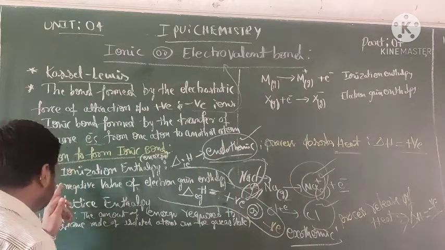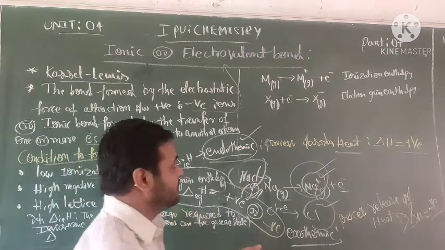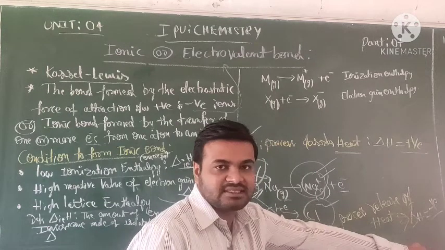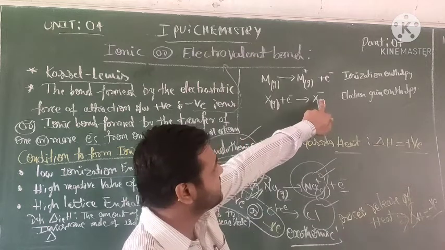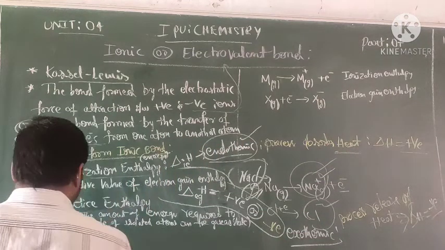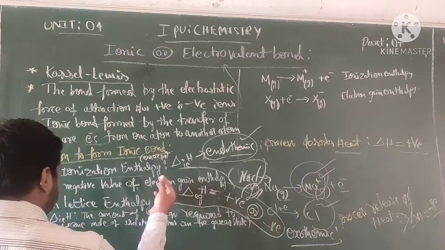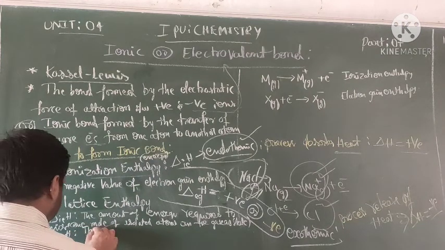So what is the definition of electron gain enthalpy? It gives a negative charge. How do they form? It releases energy on forming a negative charge. So the energy released, delta EGH, is the electron gain enthalpy.